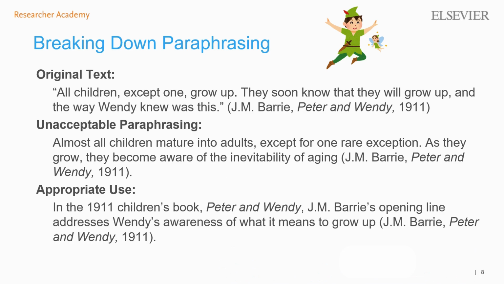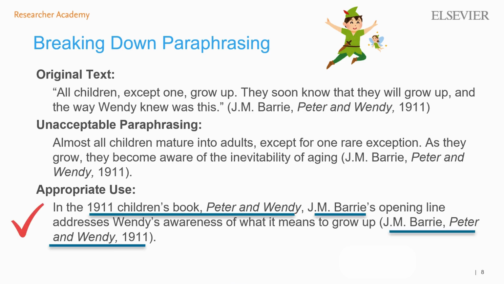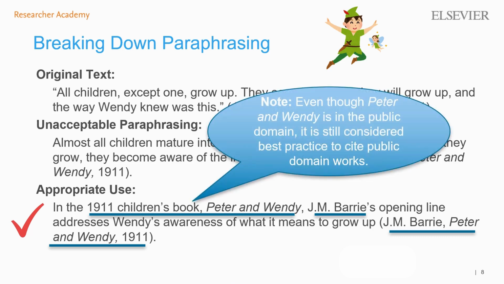A better way to reference this original work is to say, in the 1911 children's book, Peter and Wendy, J.M. Barrie's opening line addresses Wendy's awareness of what it means to grow up. You should then include a citation aligned with the publisher's preferences. This provides credit to the original text and author. Note that even though Peter and Wendy is in the public domain, it is still considered best practice to cite public domain works.